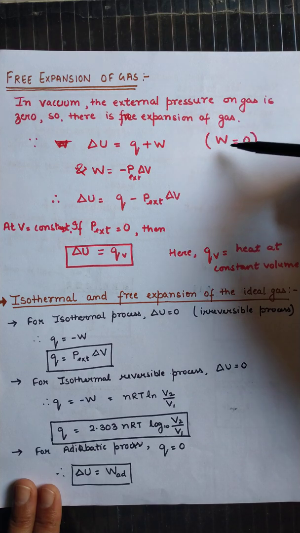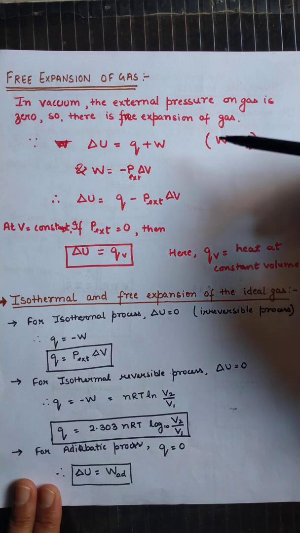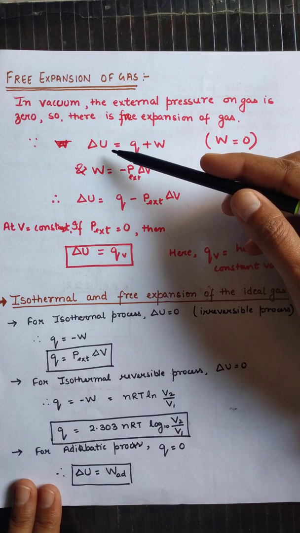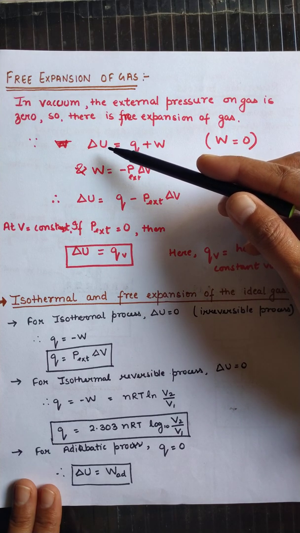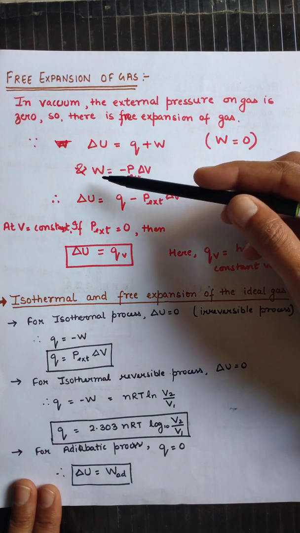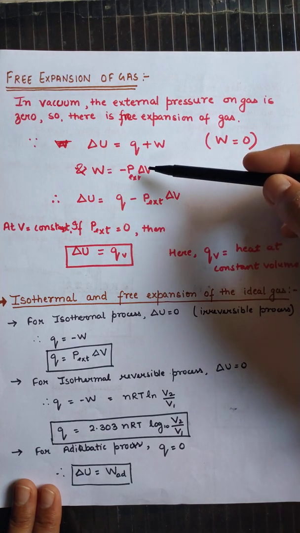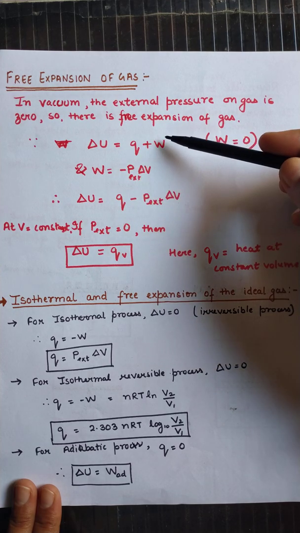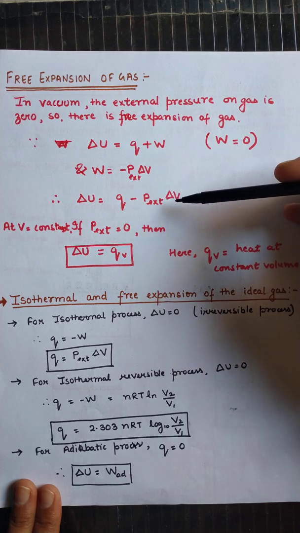So the work done is also 0 because work done is equal to minus P delta V. From the first law of thermodynamics, delta U, the internal energy change, is equal to Q plus W, and W is equal to minus P external delta V. We have put the value of W in the first law equation.